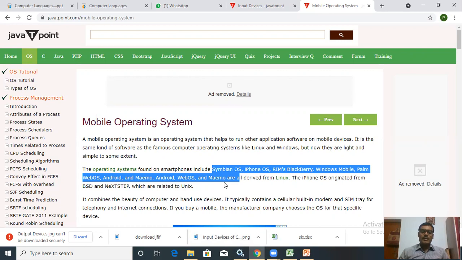A mobile operating system is a software platform on top of which other programs can run on mobile devices. The operating system is responsible for determining the functions and features available on your device,